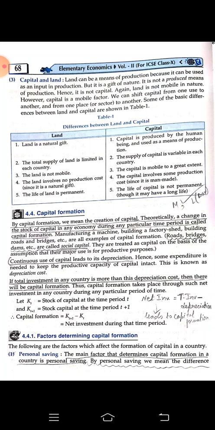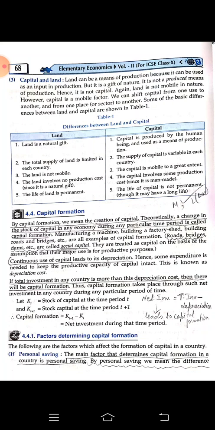Some expenditure is needed to keep the productive capacity of capital intact. This is called depreciation cost. If total investment in any country is more than the depreciation cost, then there will be capital formation.